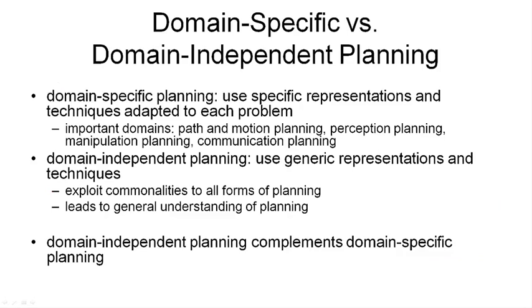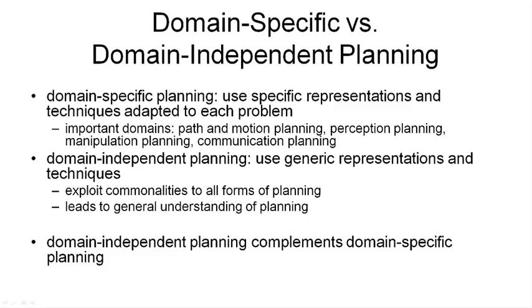There are really two different types of planning: domain-specific and domain-independent planning. In domain-specific planning, we use specific representations and techniques that are adapted to each problem we're trying to solve. There are a number of important examples for this type of planning. For example, path and motion planning. If we are trying to navigate a robot through a two-dimensional or three-dimensional space, we need to come up with a path through that space that gets the robot from one location to another. And to do so, a number of algorithms have been developed to make sure that the robot doesn't bump into other objects or will fit through narrow passages. All these algorithms are highly specific and very efficient.